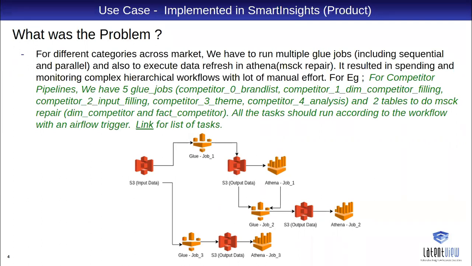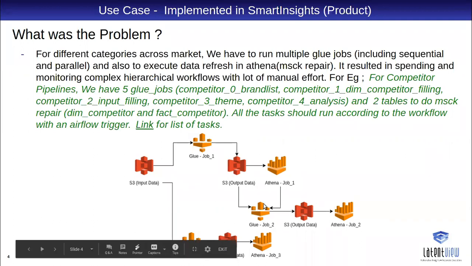For example, we have a competitor analysis pipeline, which finds the potential competitors in that specific category in that market. As we extract data and put it in S3, we have different jobs.